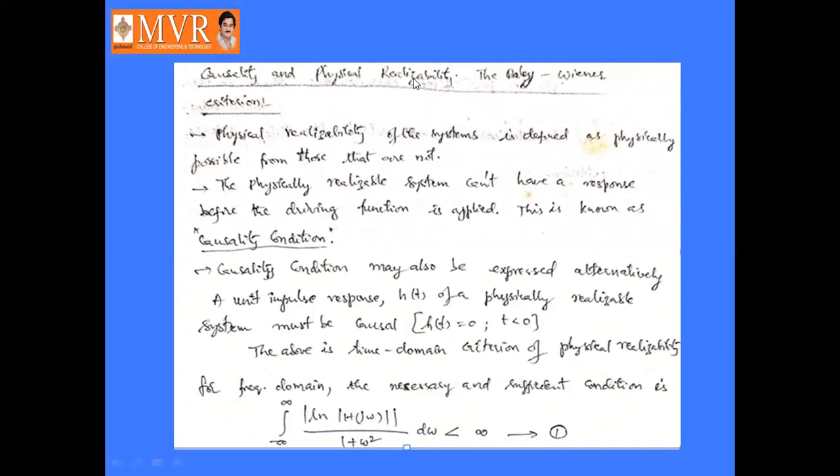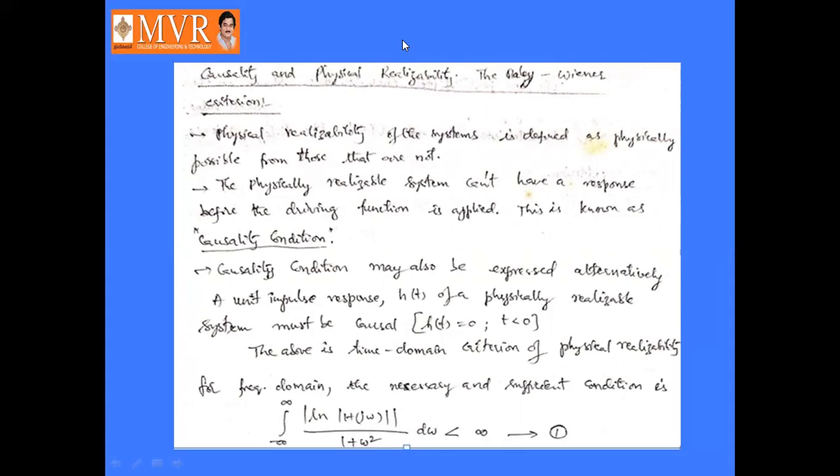The physical realizability of a system is defined as physically possible from those that are not. It means that we are assuming something. Actually, there is no system there, but we are assuming that there is a system at a particular place, and from that system we are retrieving something. That is the physical realizability of a system: physically possible from those that are not.